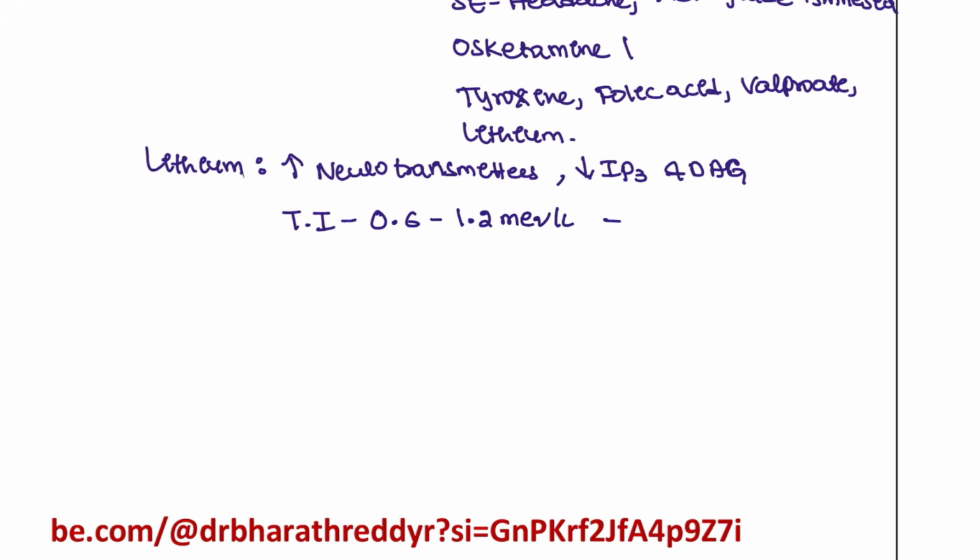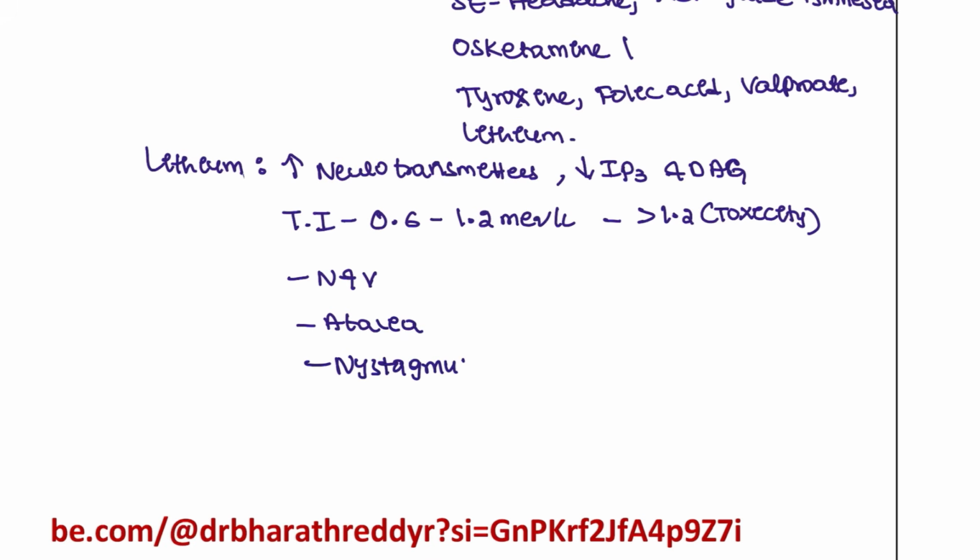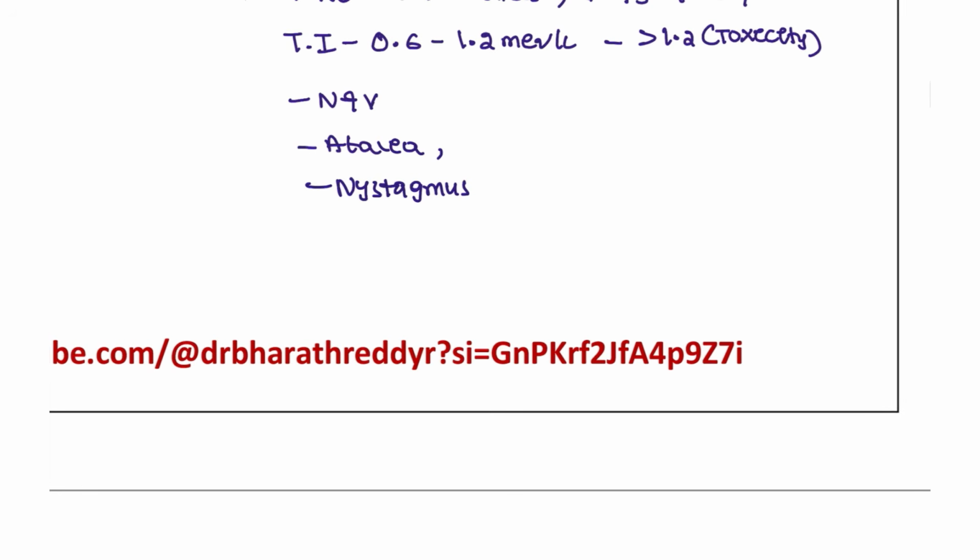If you give more than 1.2, the patient can have toxicity. What kind of toxicity are we going to see in this patient? So the patient can present with nausea, vomiting as early signs, and the patient can have ataxia in the severe stages. The patient can have nystagmus. Okay, centrally the patient is having it, and dysarthria.